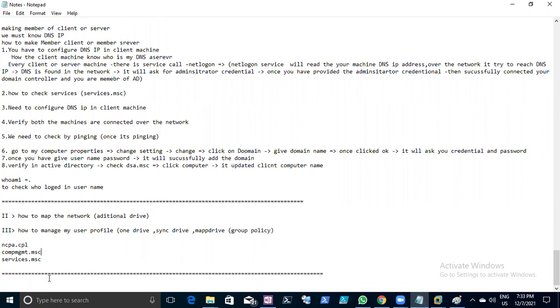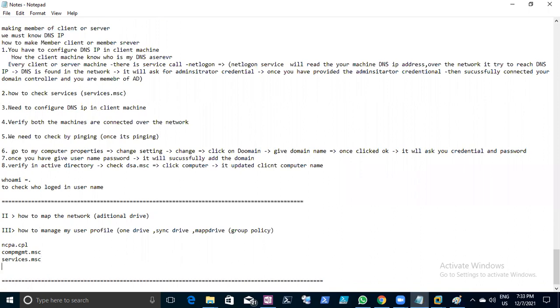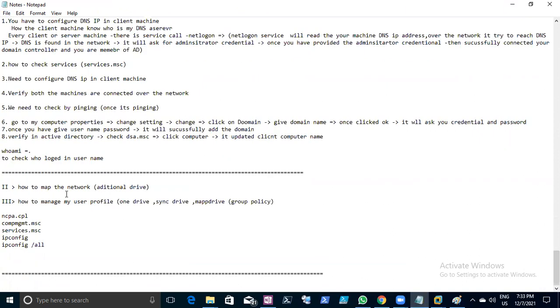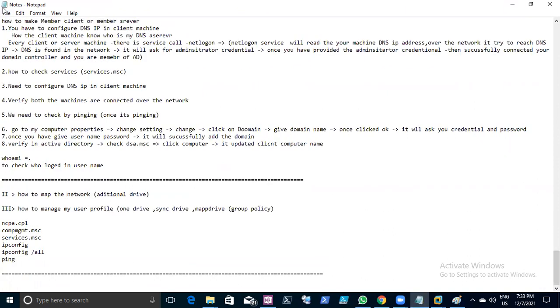Even the shortlist of commands you need to tell: ipconfig, then ipconfig /all, and the ping command. These are all required while we are giving the answer. Yes. Okay, thanks.